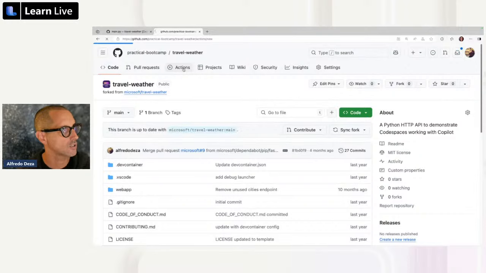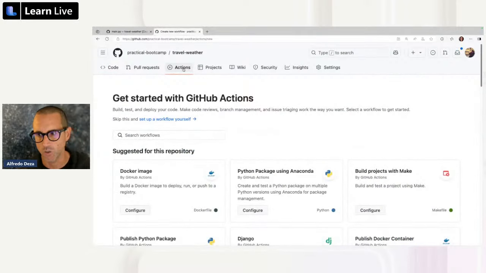So if I go here to actions, and you can do this for any GitHub repository that you may find, you'll get greeted with this thing that says, hey, get started with GitHub Actions. Let's assume for a second that we're completely lost. I literally have no idea. I have a Python project. What am I going to do?